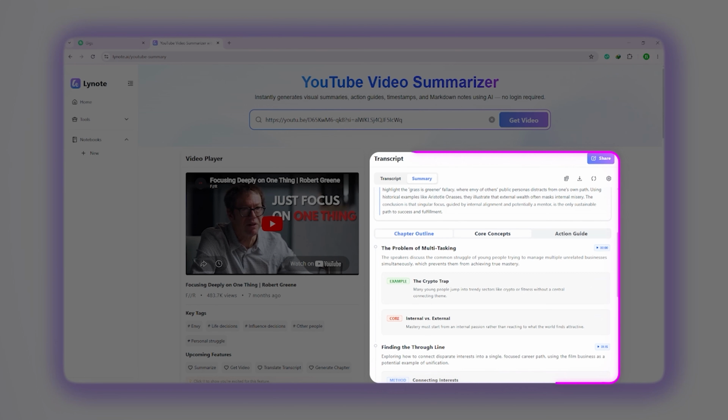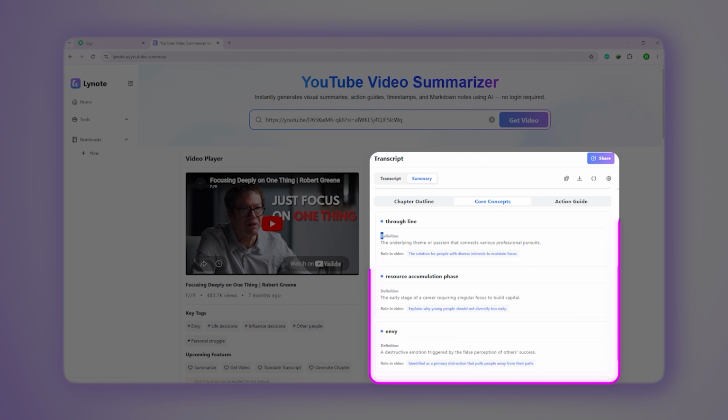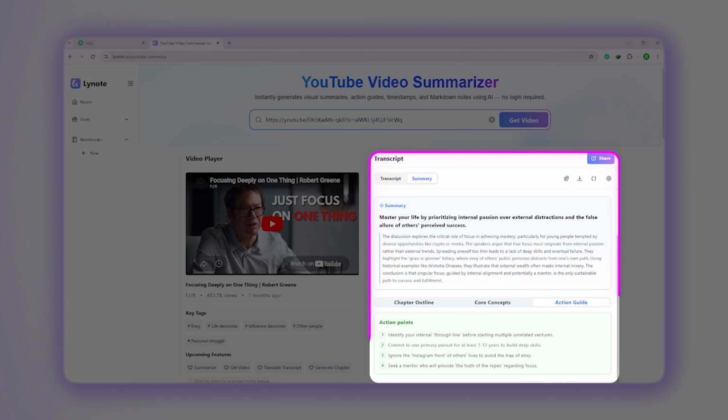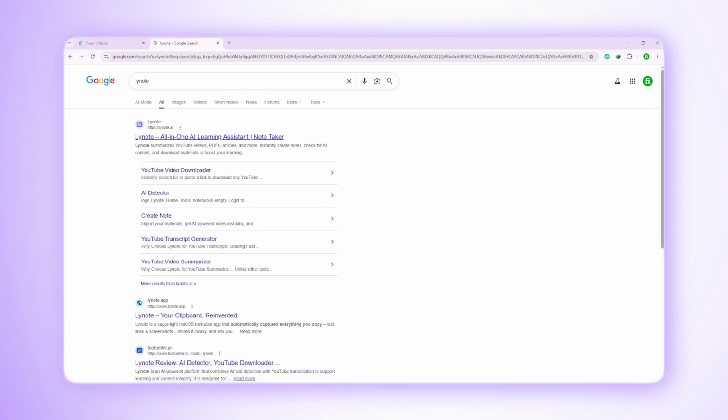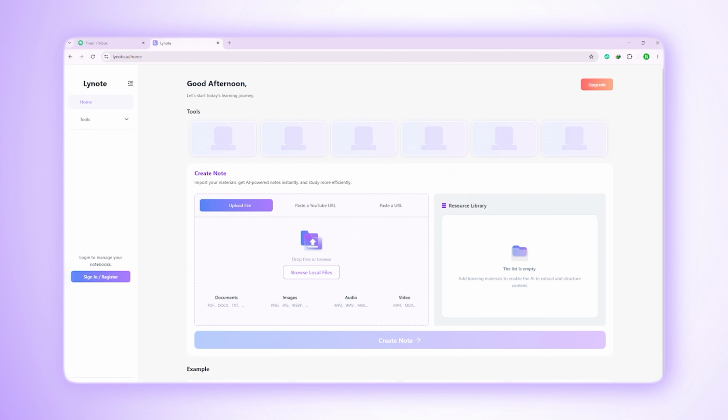The text perfectly organizes the logic, the screenshots trigger your memory, and the action guide shows you exactly how to apply what you learned. This is high-dimensional learning. And the best part? There is zero friction. No annoying registration, no logging in. Just open the website and use it immediately.